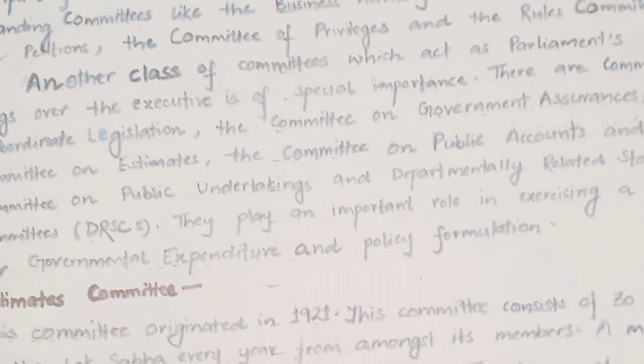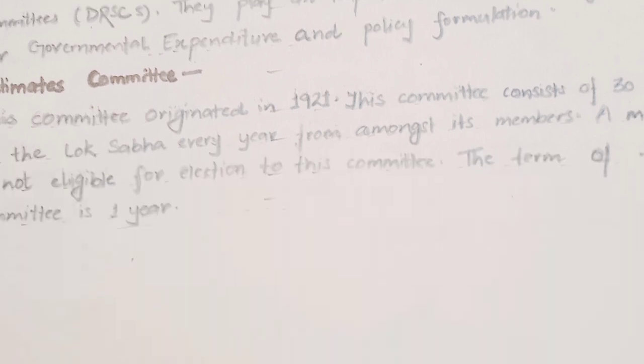Another class of committee, which acts as Parliament's watchdog over the executive, is of special importance. There are the Committee on Subordinate Legislation, the Committee on Government Assurances, the Committee on Estimates, the Committee on Public Accounts, and the Committee on Public Undertakings, and departmentally related standing committees. They play an important role in exercising a check over governmental expenditure and policy formulation.